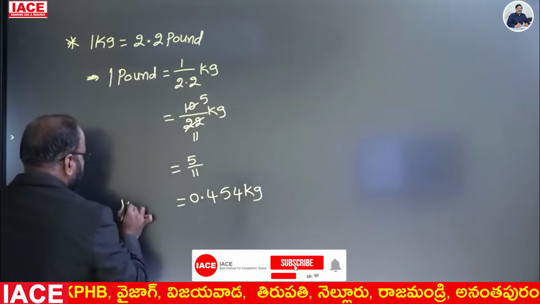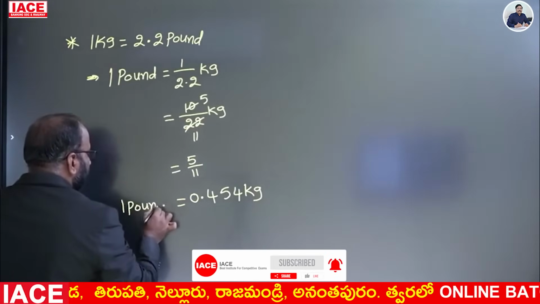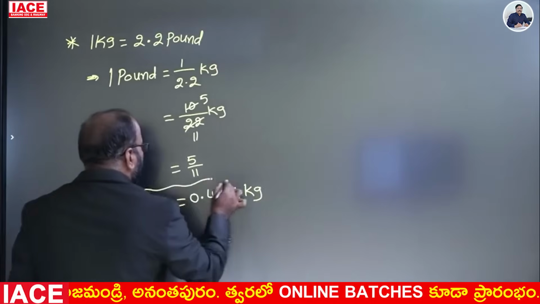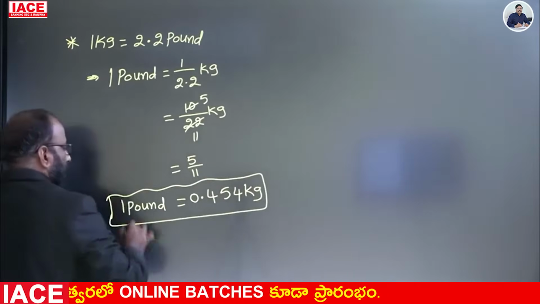So 1 pound is equal to 0.454 kilograms, right?